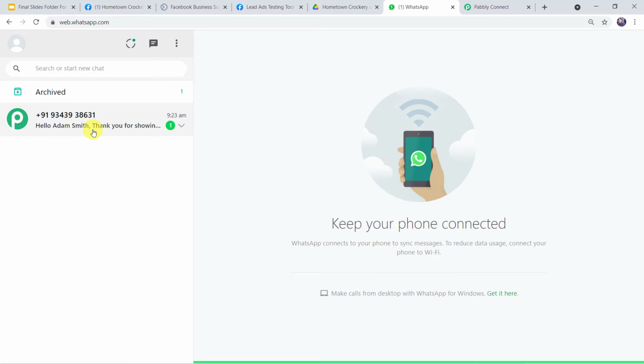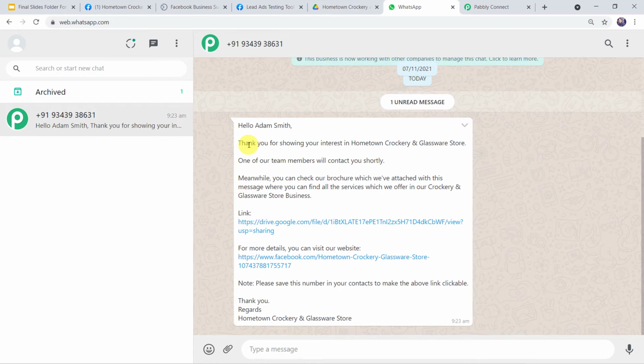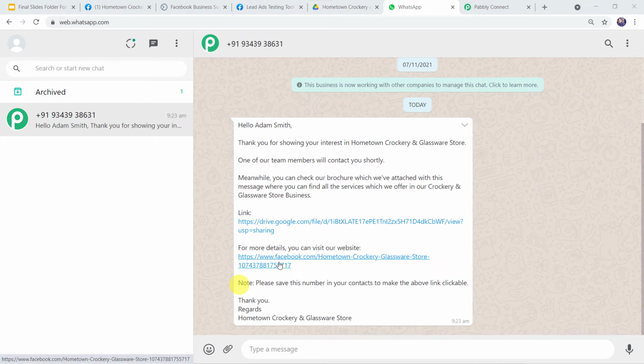And here we can find a new message. Hello Adam Smith. Thank you for showing your interest in Hometown Crockery and Glassware Store. One of our team members will contact you shortly. Meanwhile, you can check our brochure which we have attached with this message. We can find all the services which we offer in our crockery and glassware store business. A link is given. For more details, you can visit our website. Here the website address is mentioned. Note, please save this number in your contacts to make the above link clickable. Thank you. Regards, Hometown Crockery and Glassware Store.